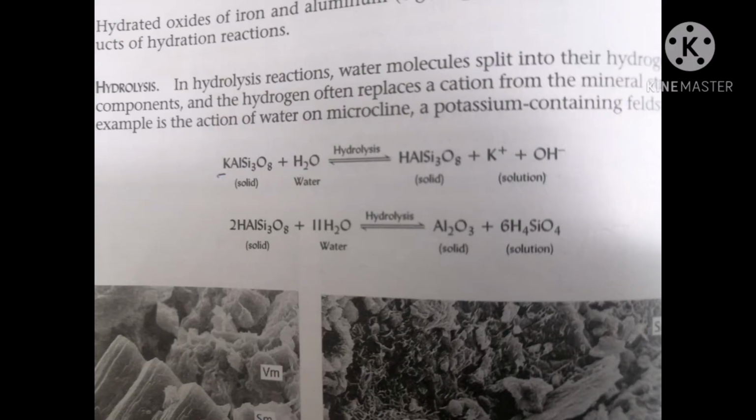In the following example of microkaolin, a potassium-containing feldspar, you can see that first of all the hydrogen cation from water is exchanged by the potassium cation of the mineral, and then the cation from that mineral is again taken up by the water. This exchange of cations usually occurs in hydrolysis.